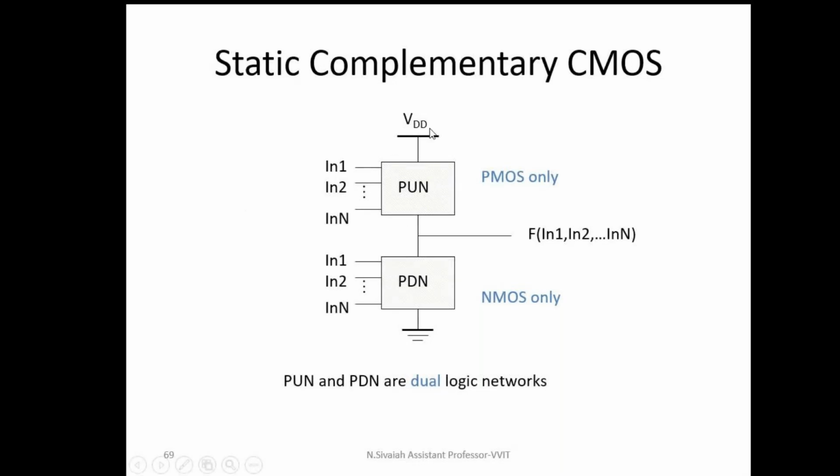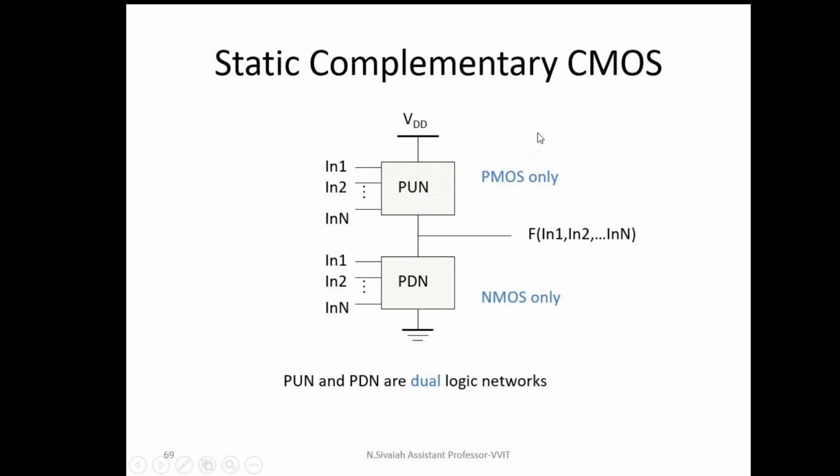What happens if the pull-up network is replaced by an enhancement mode transistor? In an enhancement mode transistor, initially there is no channel. To form a channel, I require a threshold voltage. That's why, to turn on this enhancement mode transistor, I require a threshold voltage Vt. In this case also I don't get a complete logic 0 and logic 1 output because there is a drop of threshold voltage.